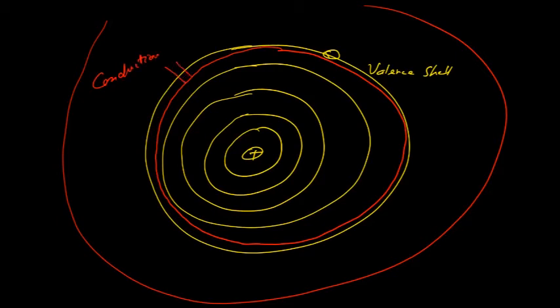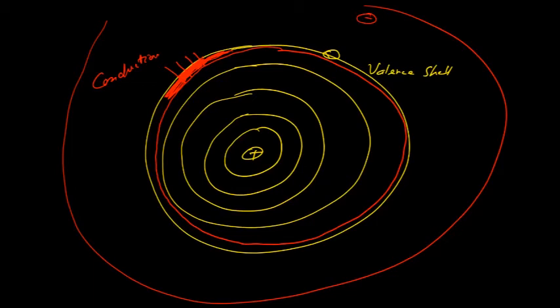If you see, some part is common between the valence shell and the conduction shell, so the electron can freely move. The energy of the valence shell is already part of the conduction shell. If we provide more energy, obviously if the electron goes here, its mobility will increase.